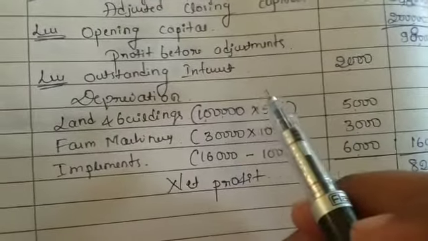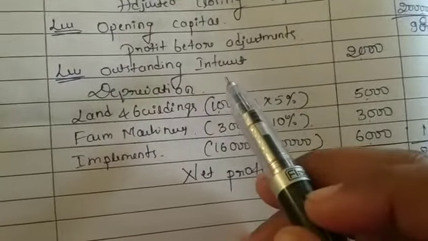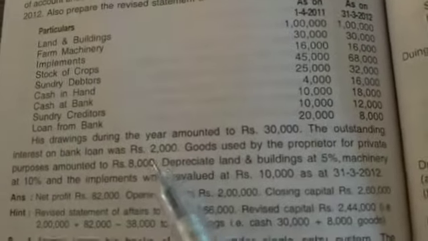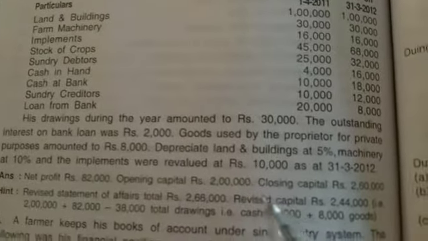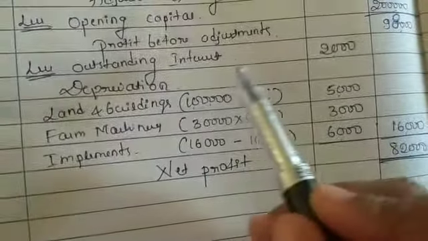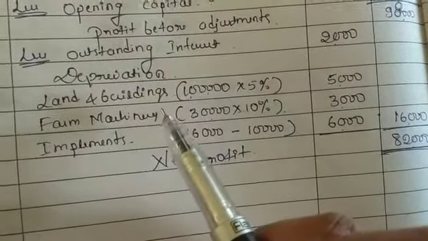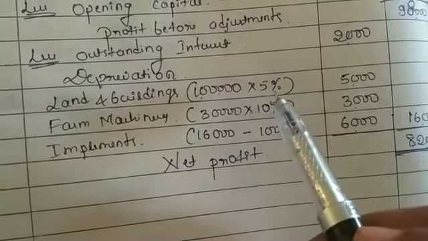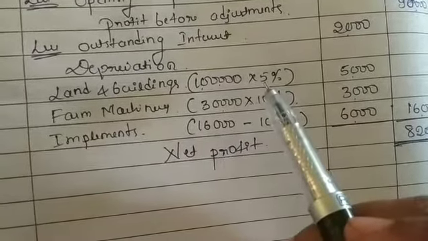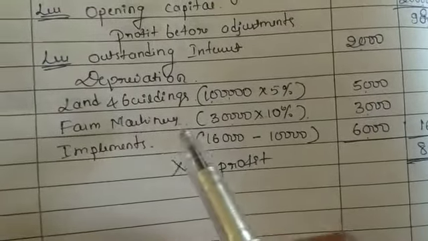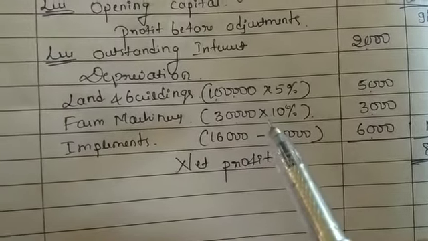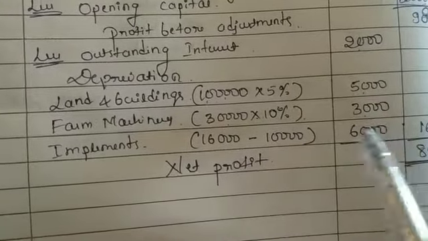In that we need to deduct the outstanding interest, which is given in the problem. See here, outstanding interest on bank loan 2,000, and all the depreciation we have to deduct in that. So outstanding interest 2,000. Depreciation on land and building, they have mentioned clearly 5% on 1 lakh, that is 5,000. Farm machinery 30,000 is there, in that 10% is 3,000.